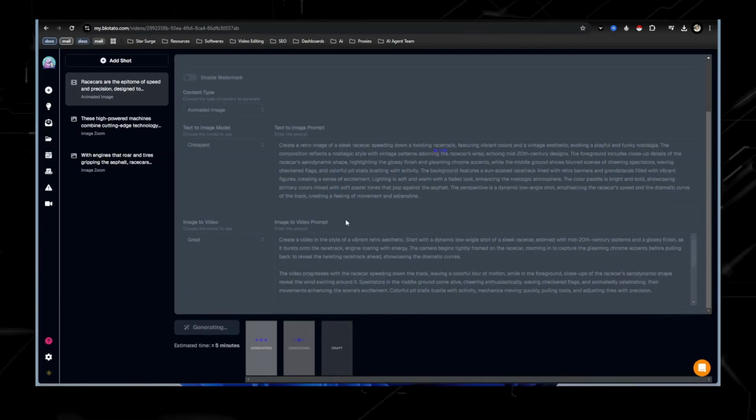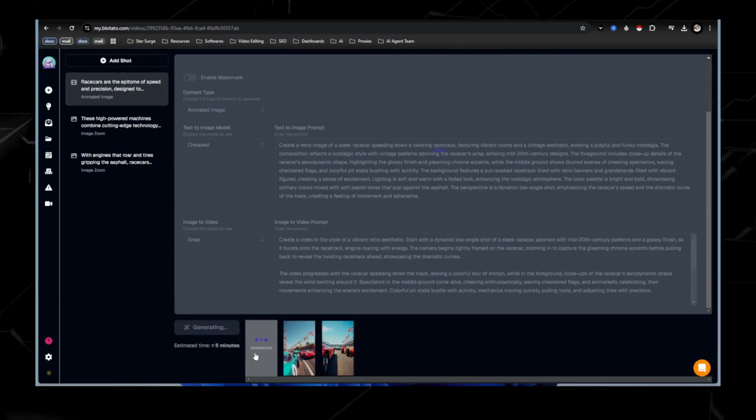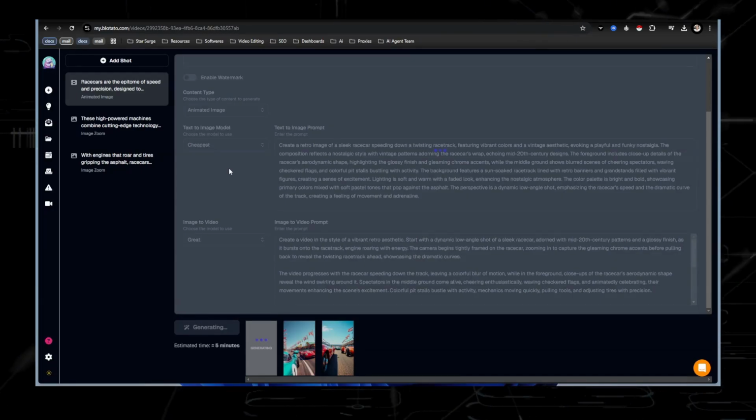And then as you can see down here, it's generating the different images of the race car. Now that looks pretty cool. And if I would have clicked down here, this would have just showed another text to image prompt, and I could change everything a little bit. But for the sake of this video, I'm just going to do this really quickly.